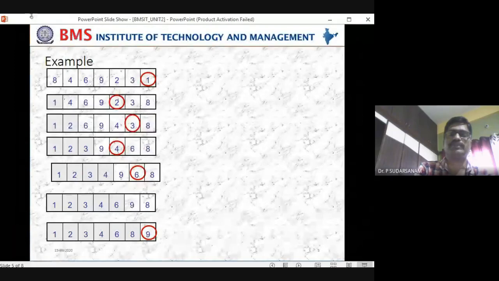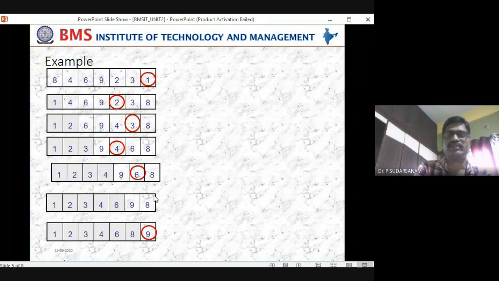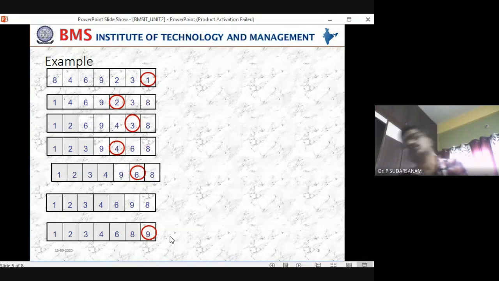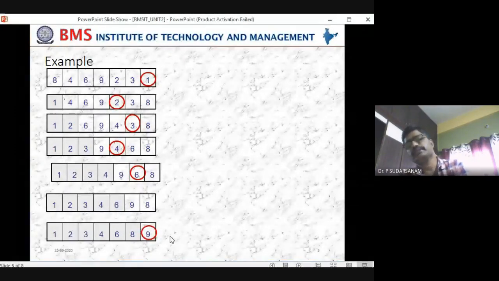From here 9 will be the minimum element. 6 and 9 will be swapped. Now 8 will be the smallest element, and 9 and 8 should be swapped here. Finally you got 1, 2, 3, 4, 5, 6, 7, 8, 9. So this is what is happening, swapping elements. This is what selection sort says.